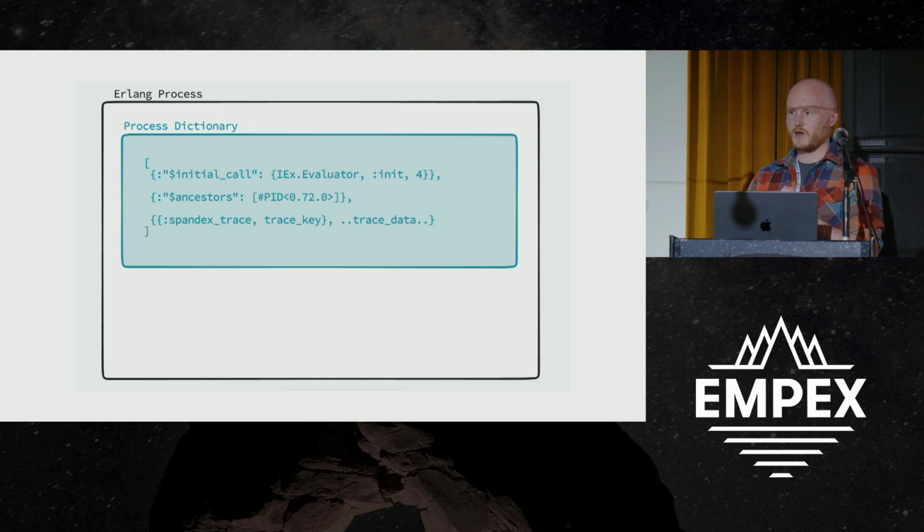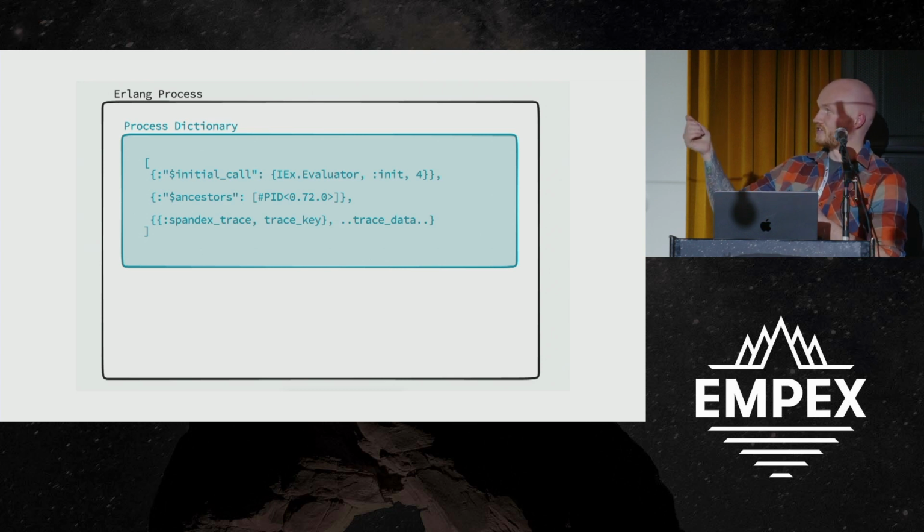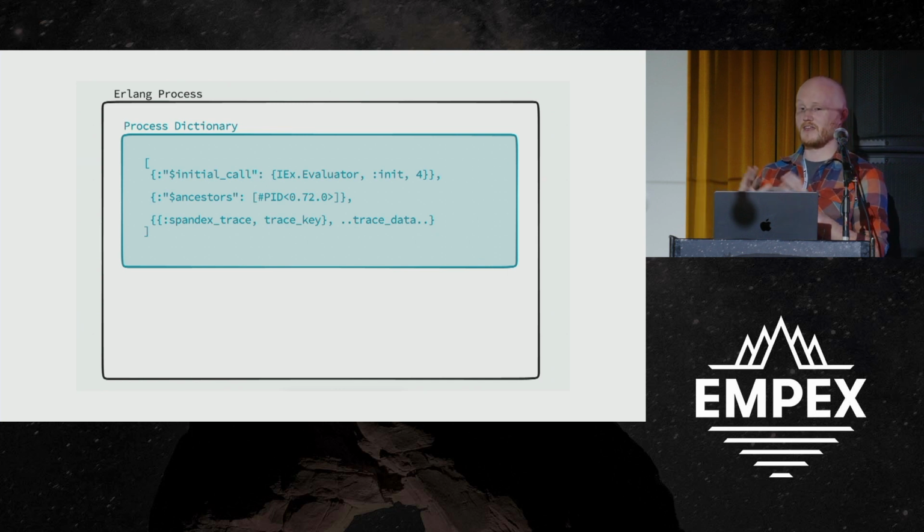But what happens when you spawn a new process? You spawn a new process, and that child process adds some data. That's going to go into a different process dictionary. Then that process is going to finish, and eventually this one will finish. So this one will close its trace, but it won't have any context of what happened in its children processes. All that's lost. You lose all that fidelity.